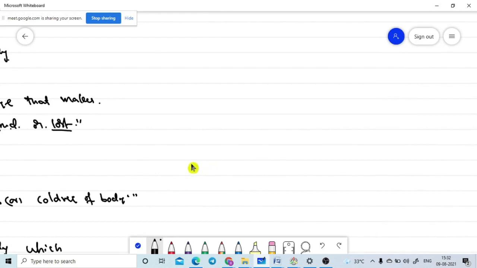It is the energy, a physical quantity inside the body. Due to that energy, we measure how hot or how cold the body is. That means the cause is the physical quantity heat. Due to the heat effect only, the temperature is measured. Are you getting it? So heat is the cause.